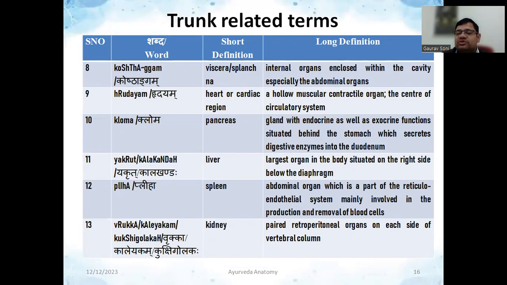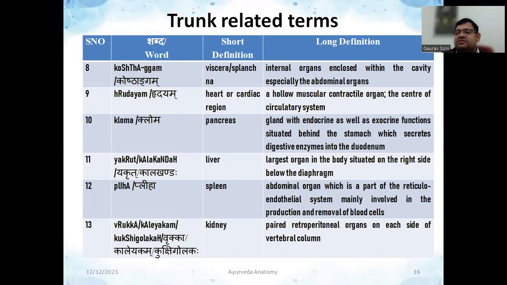Then there is one word called कोष्ठा. कोष्ठा means actually cavity or sometimes short में इसको बोलते हैं viscera. Viscera means organs or splanchna. So internal organs enclosed within the cavity, especially the abdominal organs, will be called as koshta. This is a chapter. We are going to detail it out.